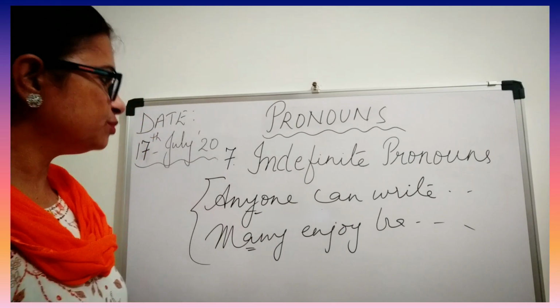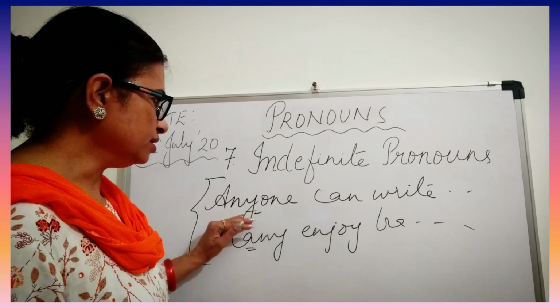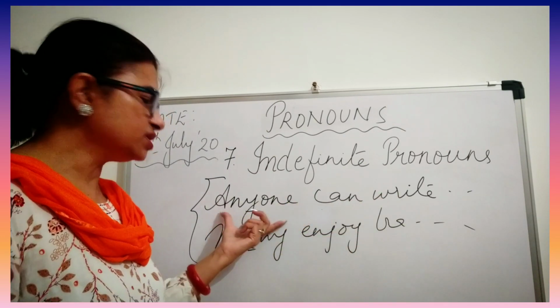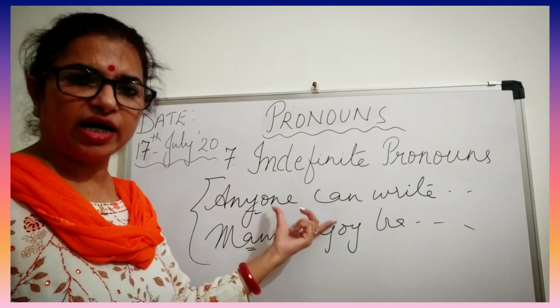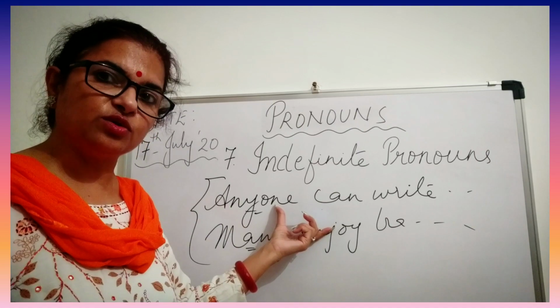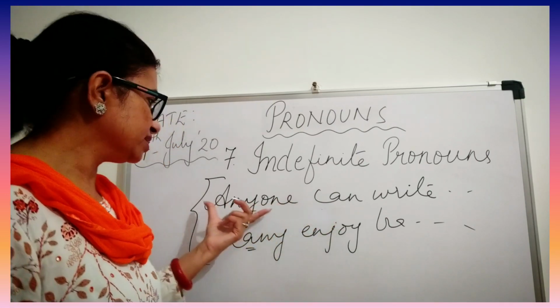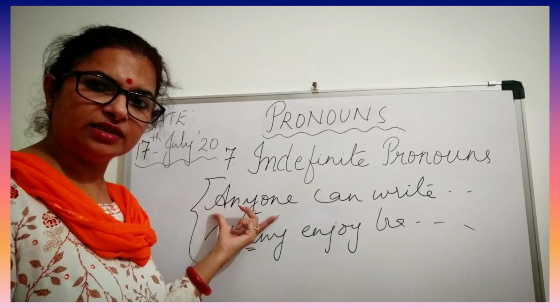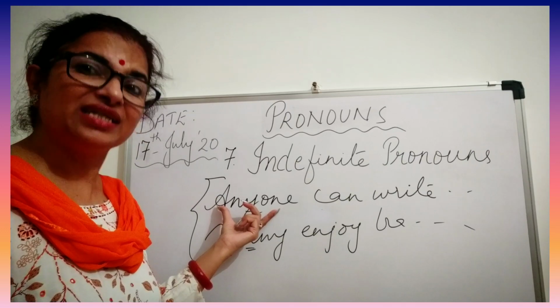So indefinite pronouns again refer to any noun, like anyone can write. So who is this anyone? Obviously some person, any child, boy, anyone, but we don't know exactly who. No particular, whether it's a boy or a girl, man or a lady, we don't know about it. So the identity is unknown. But then also we use this for any human being, for any noun.